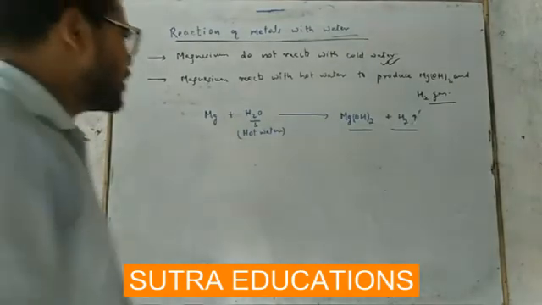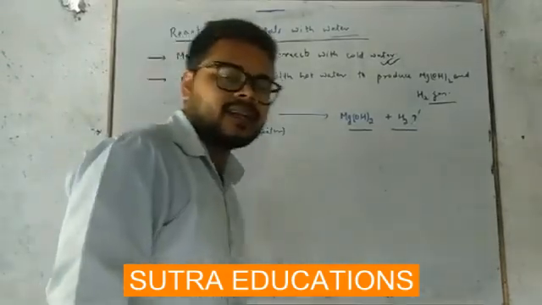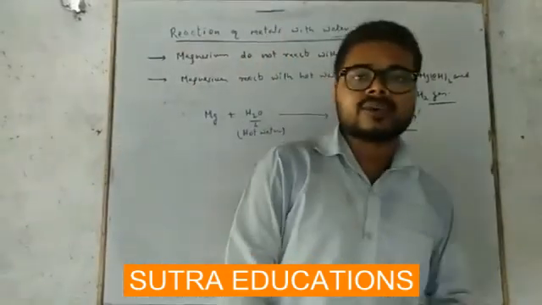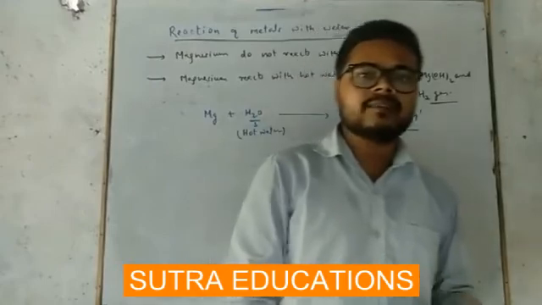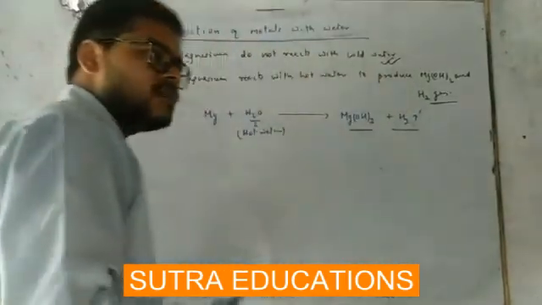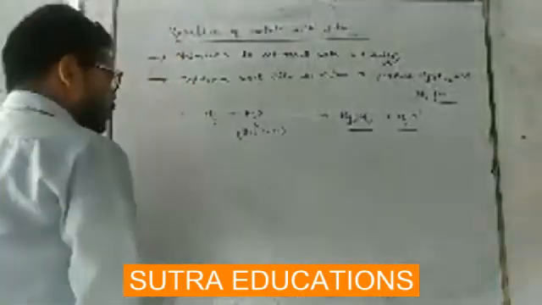Okay, now magnesium reacts with hot water. Magnesium also reacts with steam, very vigorously.